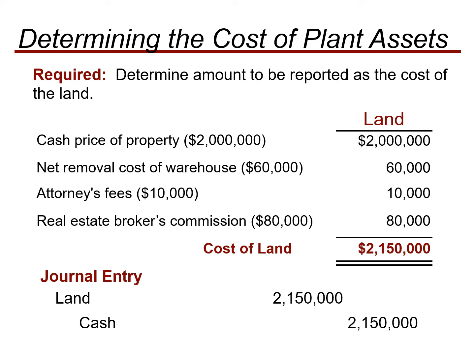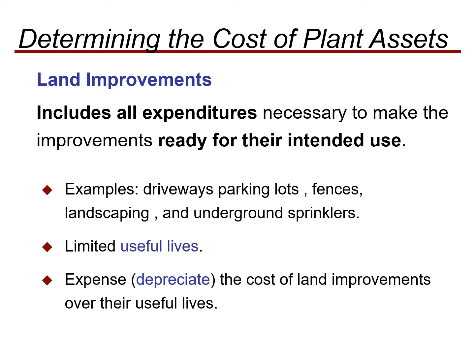Another thing is your land improvements. Land improvements are any kind of activity, any kind of construction, or any kind of improvement you have done to the land. So it includes all expenditure necessary to make the improvement ready for its intended use. For example, you can make a parking lot, or you have constructed a fence or a railing. Examples include driveways, parking lots, fences, landscaping, and underground sprinklers.